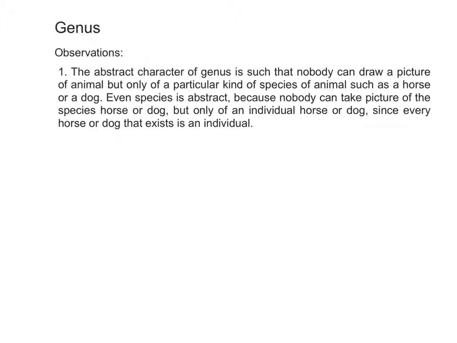The abstract character of genus is such that nobody can draw a picture of animal, but only of a particular kind or species of animal, such as a horse or a dog. Even species is abstract, because nobody can take a picture of the species horse or dog, but only of an individual horse or dog, since every horse or dog that exists is an individual.